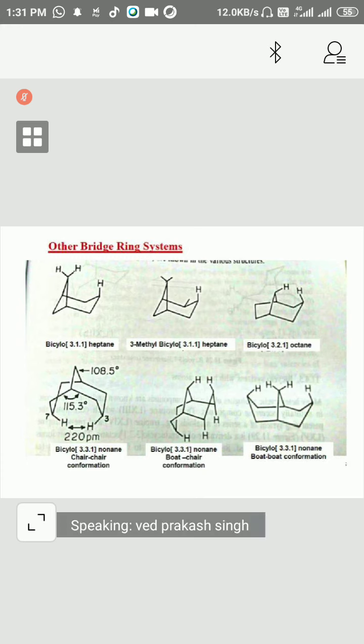So 2 methyl, bicyclo, 3 carbons this side, 1, 1. Bicyclo 3, 1, 1, and total carbon will be 6 and 7 and 8. So this methyl is written here, so that will be 7.